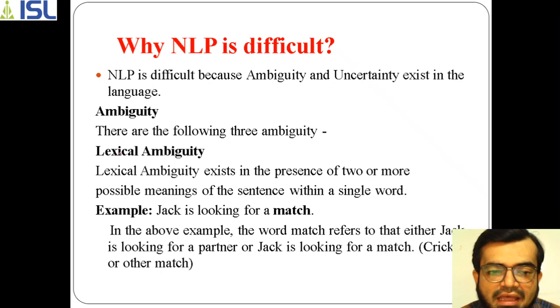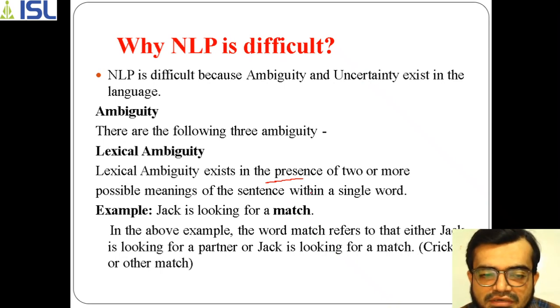So what is lexical ambiguity? Here the ambiguity is the presence of two or more possible meanings of the sentence within a single word. That means using a single word, the complete sentence's meaning gets changed. For example, Jack is looking for a match.